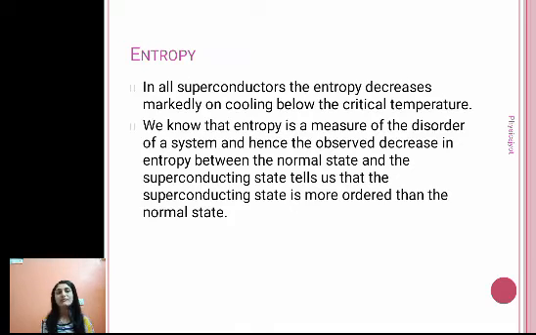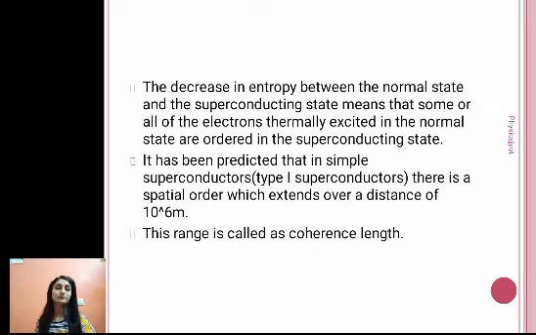Now when we check the entropy in case of superconductors, we find that the entropy decreases markedly when we cool the superconductors below their critical temperature. Now, what is entropy? Entropy is nothing but the measure of the disorder. So, as we are saying that in case of superconductors below critical temperature, entropy decreases, that means disorder decreases. Or in other words, we can say that the superconducting state is a more ordered state than the normal state.